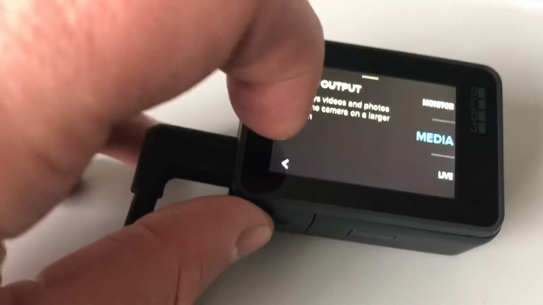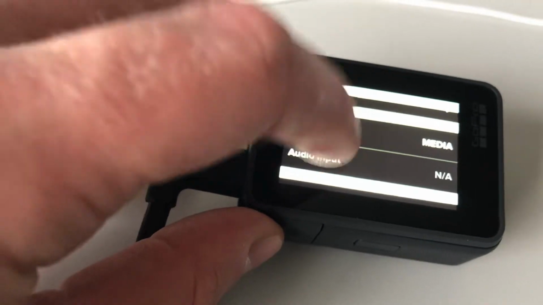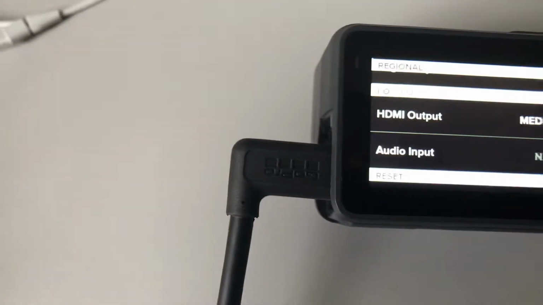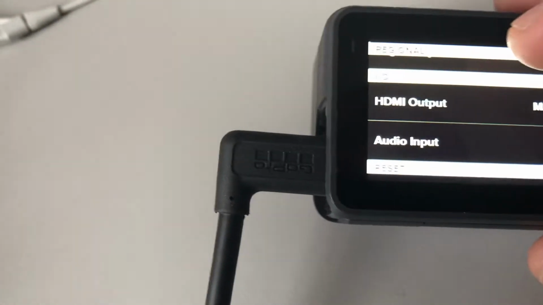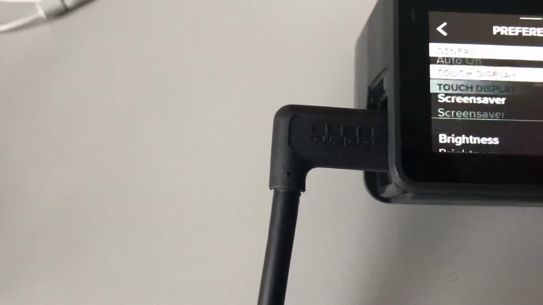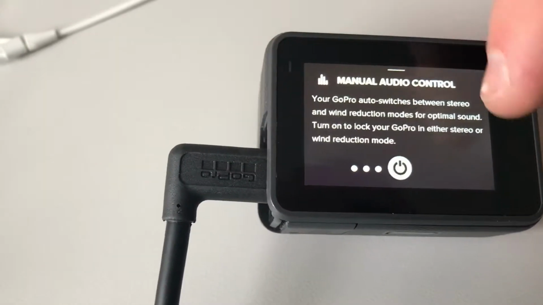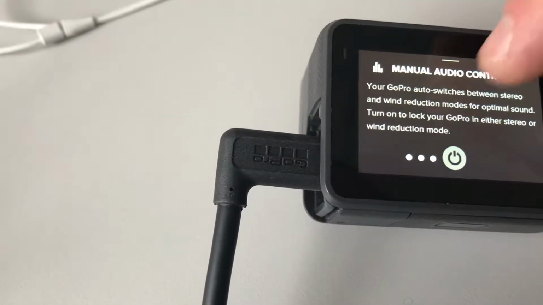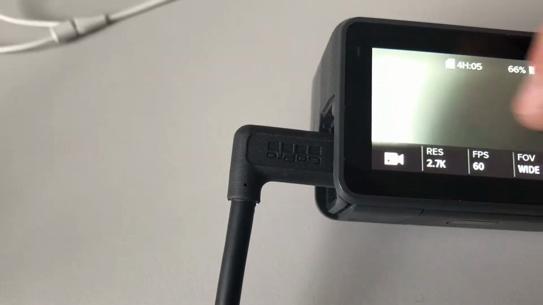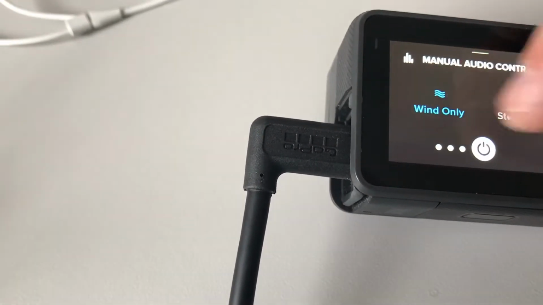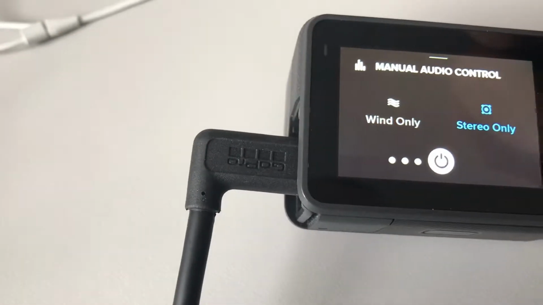HDMI output is selectable, and all functions are towards the optional microphone out. Part of it I know is the settings here, manual audio control. And there is nothing that I could do, stereo only.